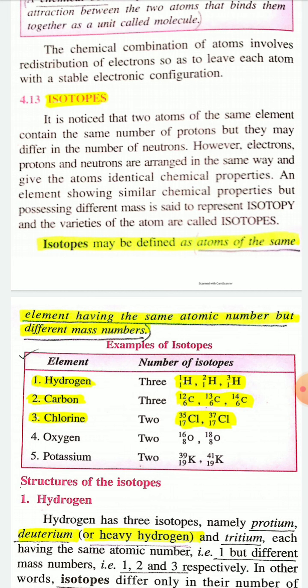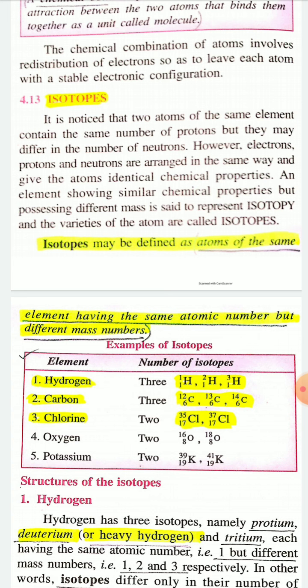In your syllabus, only the definition of isotopes and the isotopes of hydrogen, carbon and chlorine are included. The use of isotopes and the physical properties of isotopes are excluded from the reduced syllabus, and I am following the reduced syllabus.